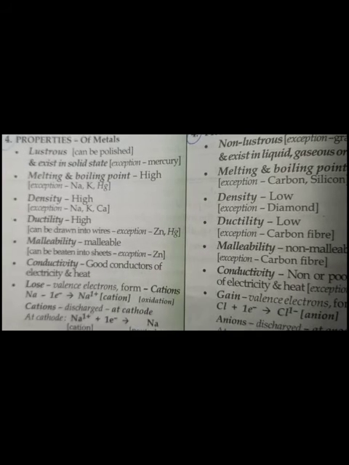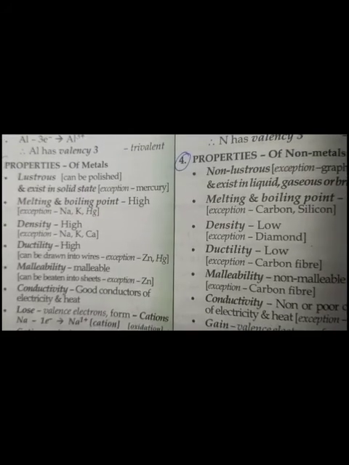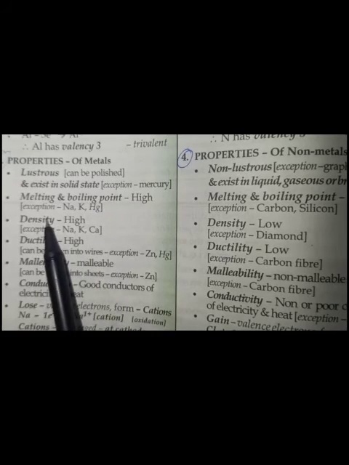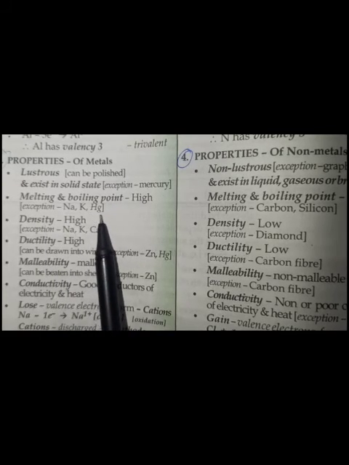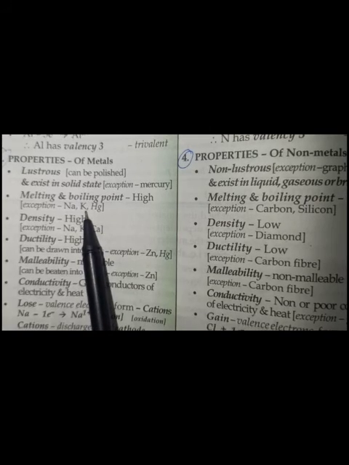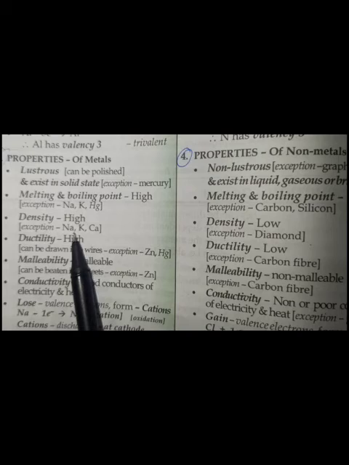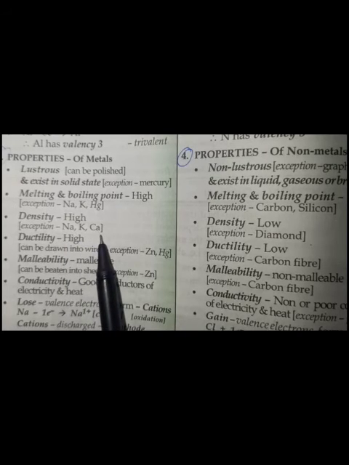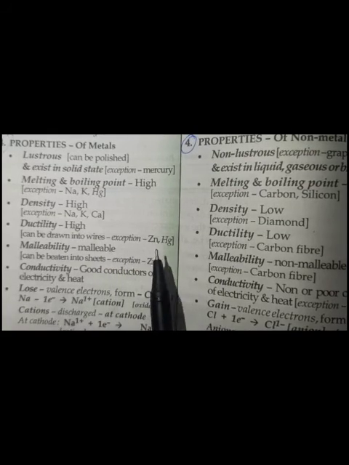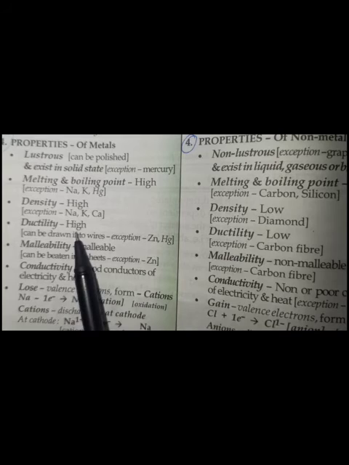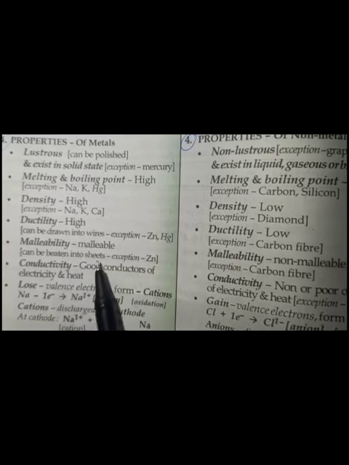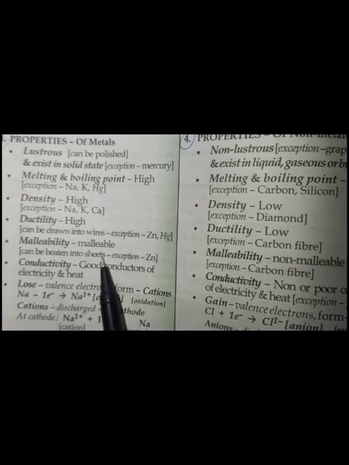Children, when you are learning the properties of metals and non-metals, just learn the exceptional cases. Metals have high melting and boiling points except sodium, potassium and mercury, because sodium and potassium are the two metals which are soft and can be cut with a knife. In the same way, sodium, potassium and calcium have a low density. Zinc and mercury have low ductility, and zinc is non-malleable, right?